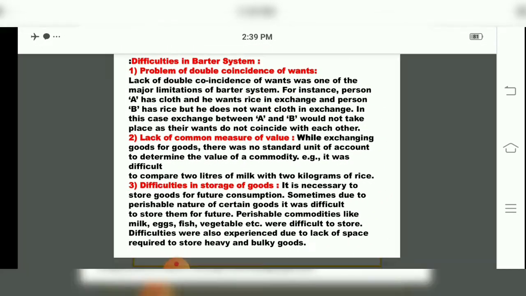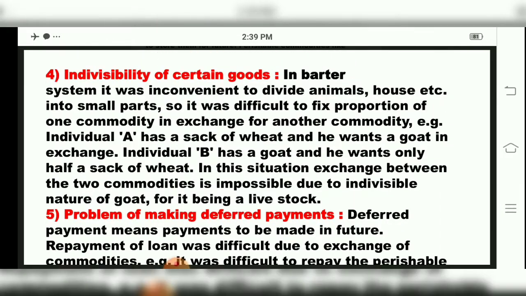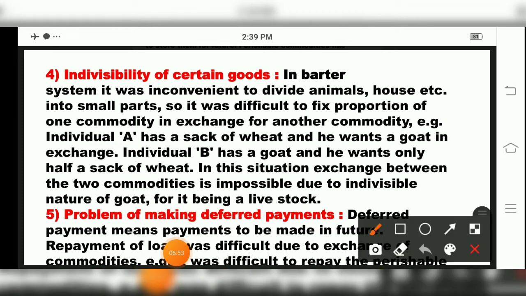Come to the next difficulty regarding barter system, that is indivisibility of certain goods. Indivisibility means, children, we divide. Now we can measure money. As our money has 5 rupee, 10 rupee, 20 rupee, 100 rupee symbols, we can identify that money. So what happens over here? We can measure it, we can count it, we can divide it.